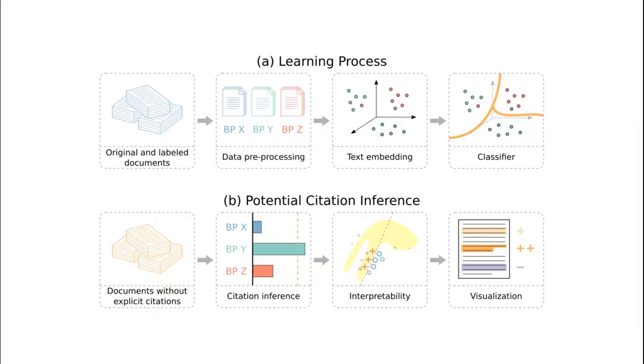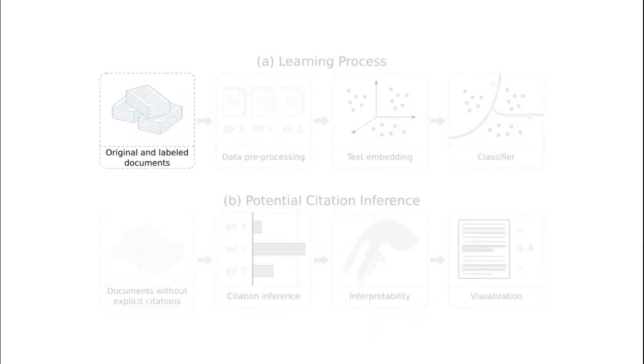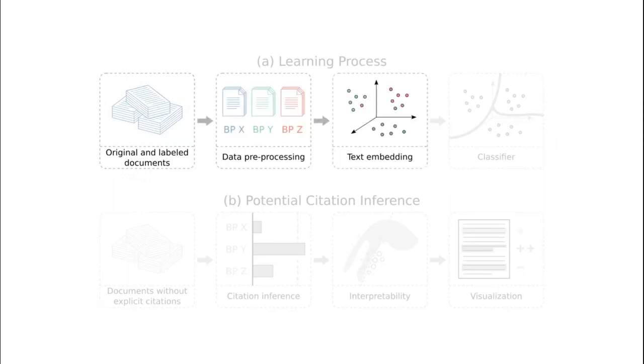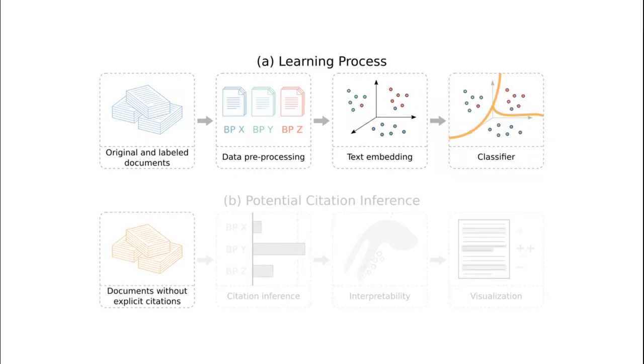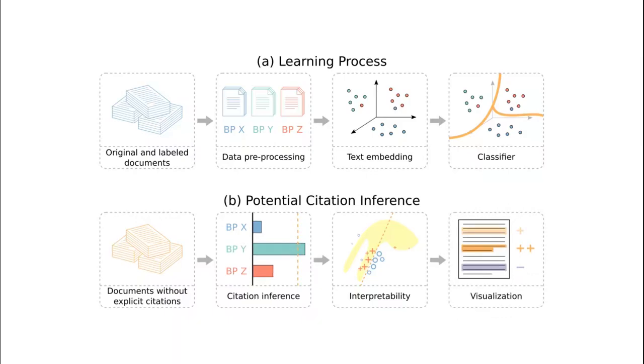The identification of potential citations is modeled as a classification task, where the classes are the precedents being cited. To achieve this, original documents undergo pre-processing to make the data suitable for classification. The resulting documents are converted into vectors in high-dimensional space, and a classifier algorithm is fitted on these vectors, learning what makes a citation. New documents without explicit citations are fed into the fitted model and have the probabilities of citations inferred. An interpretability technique acts in order to explain the citation inference, presenting visually the most important sentences.